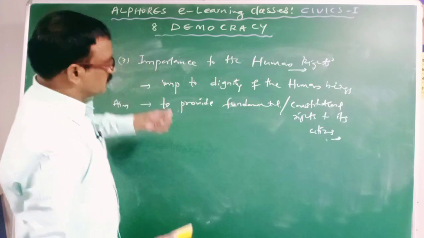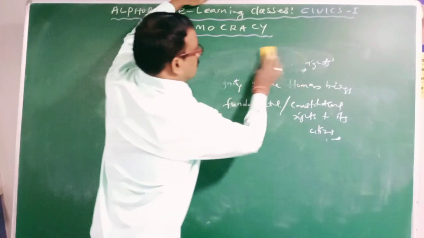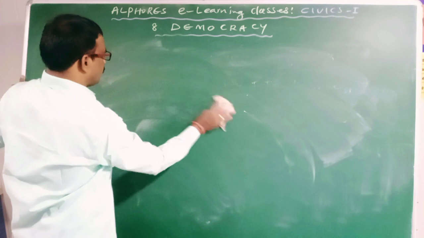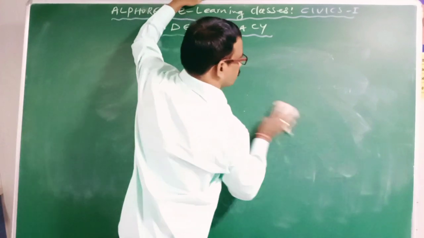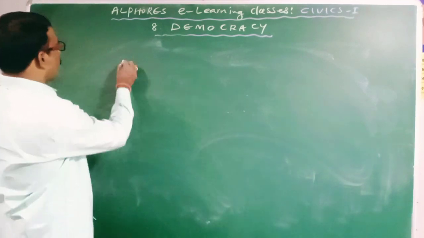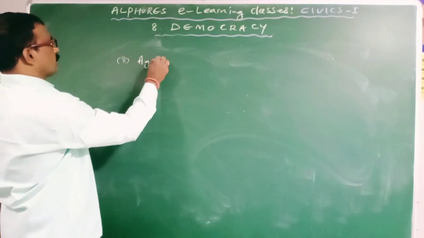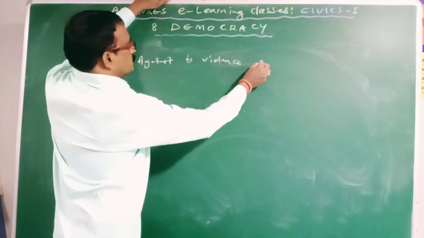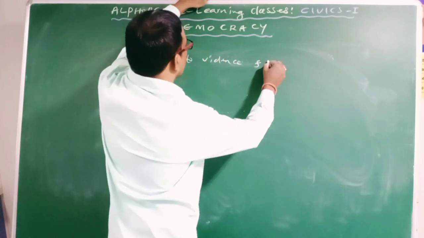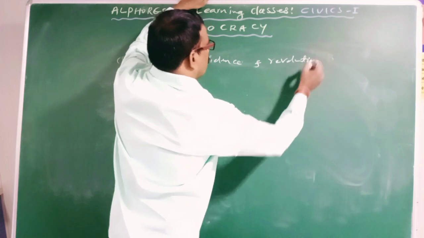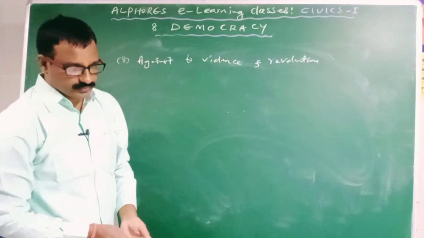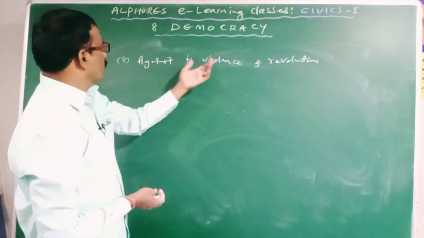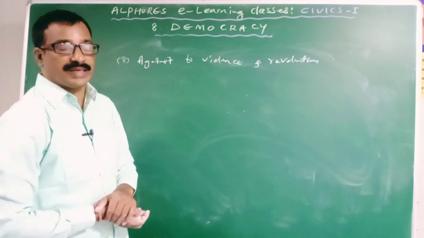Then the democratic form of government is against violence and revolution, because it will not allow violence and revolutionary methods in changing the government.